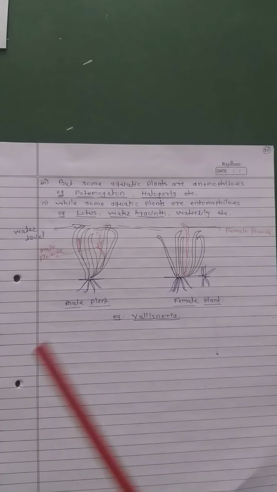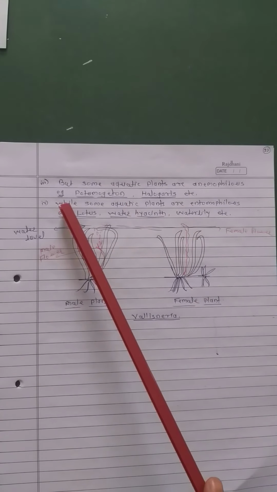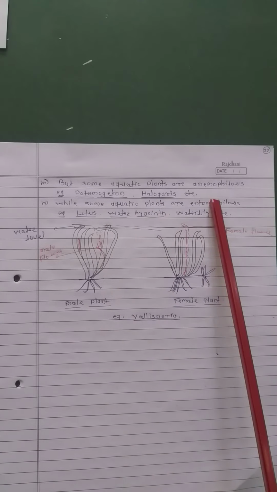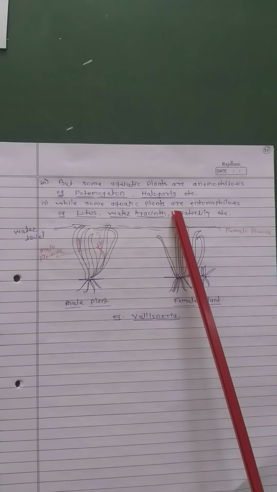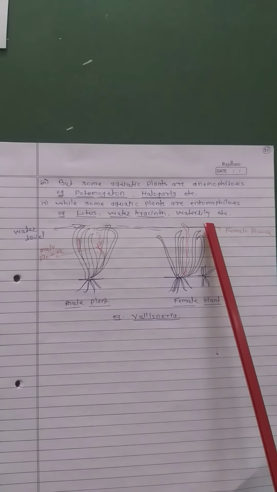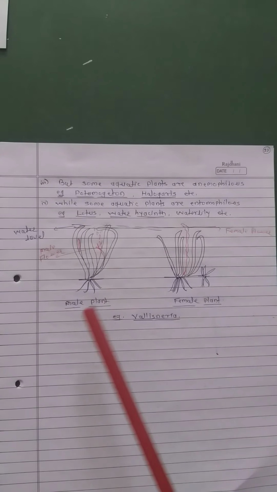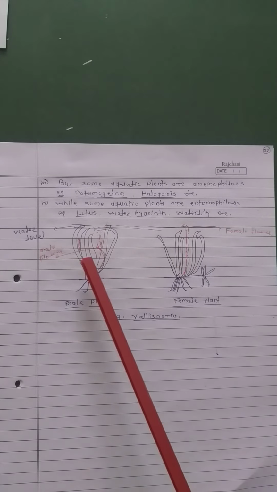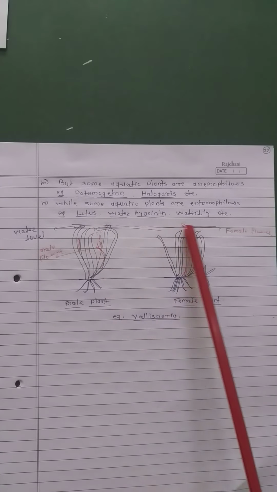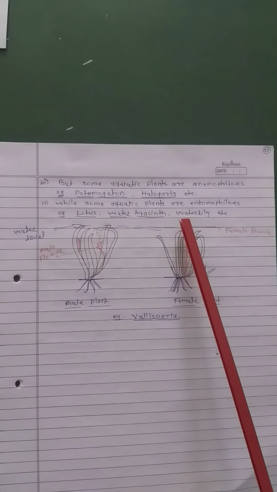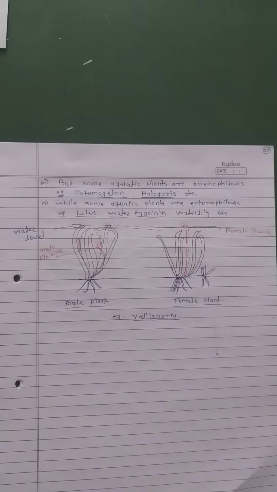But some aquatic plants are anemophilous, for example, Potamogeton, Halophila, etc. While some aquatic plants are entomophilous, for example, lotus, water hyacinth, water lily, etc. This is the pollination, that is epihydrophily. Example Vallisneria. Here, pollen grains float on the water surface while the female flower is temporarily above the water surface.